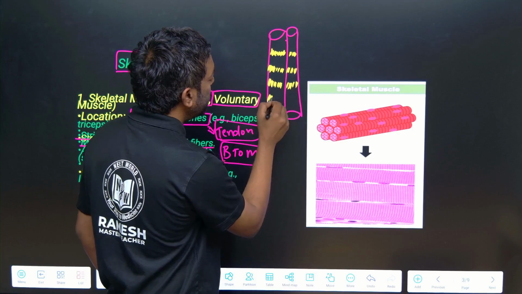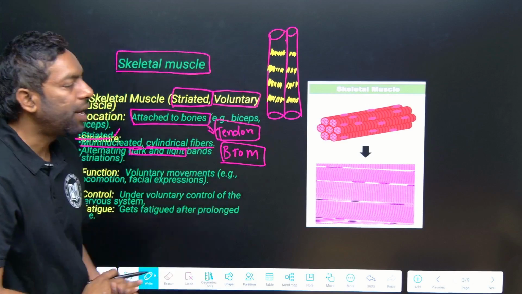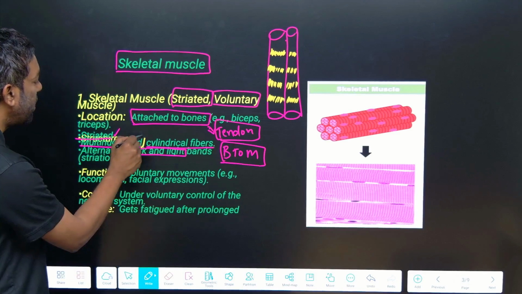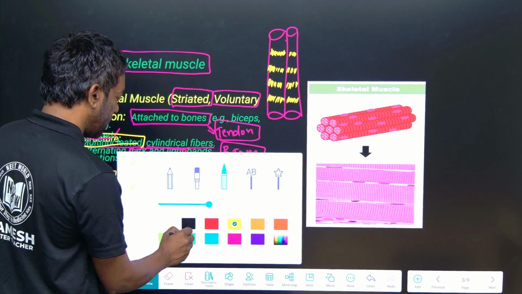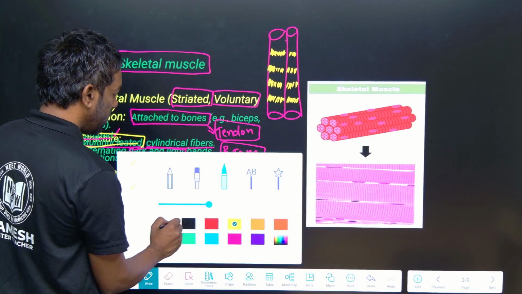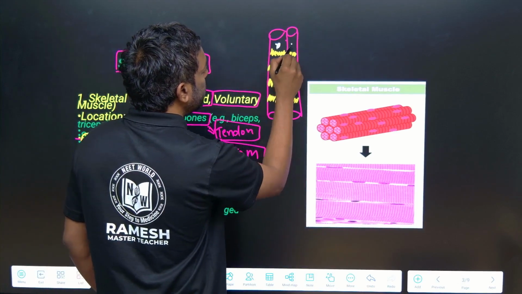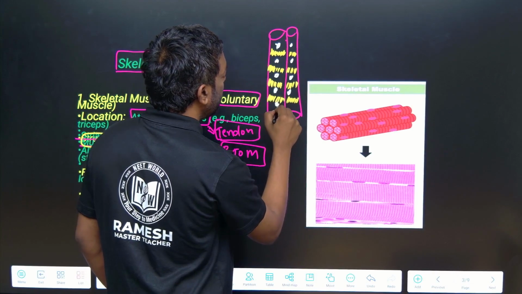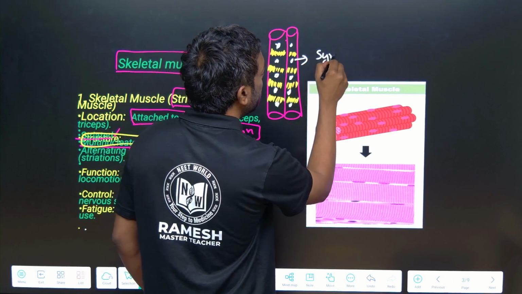They are cylindrical in nature and multinucleated, guys. Each muscle fiber has many nuclei. We call this condition syncytium.